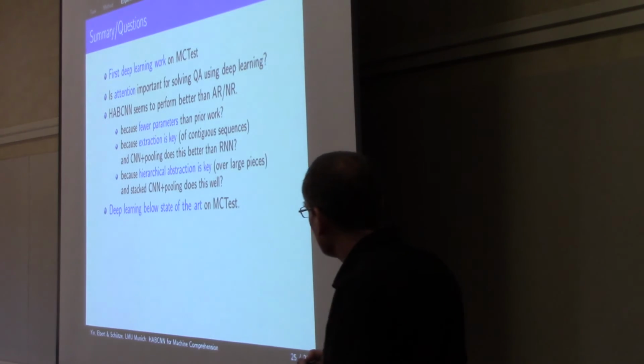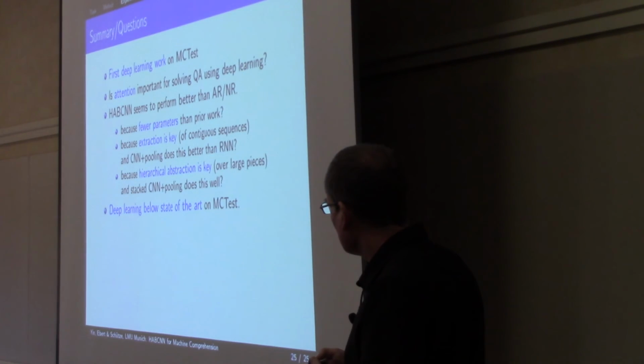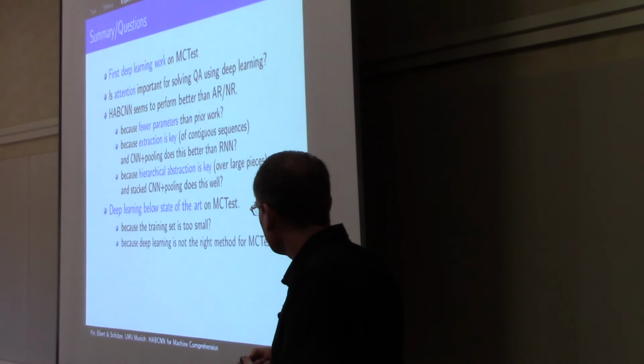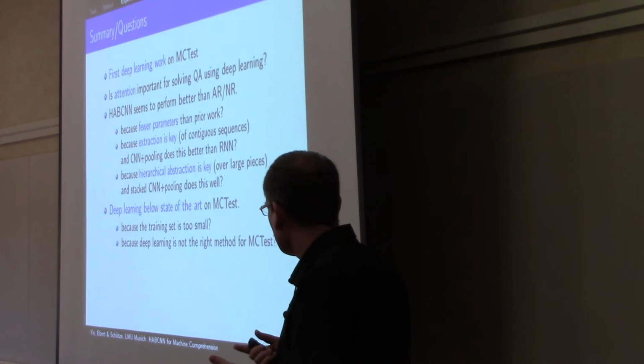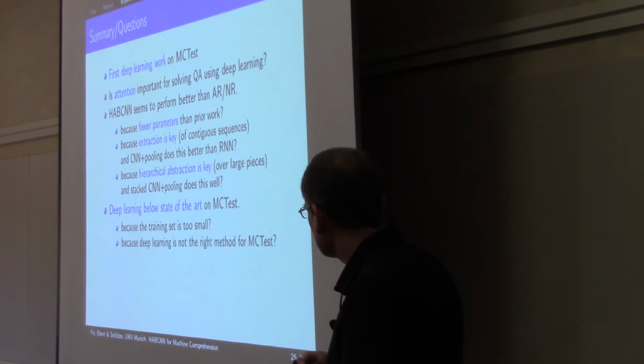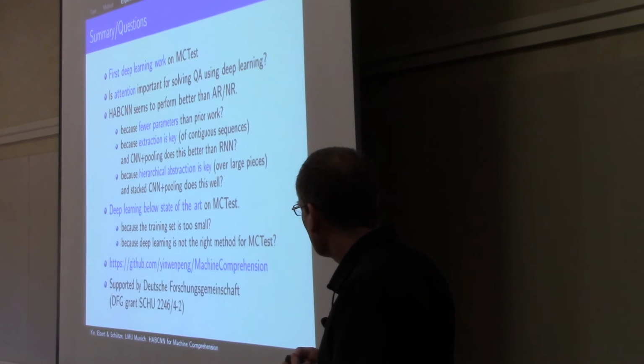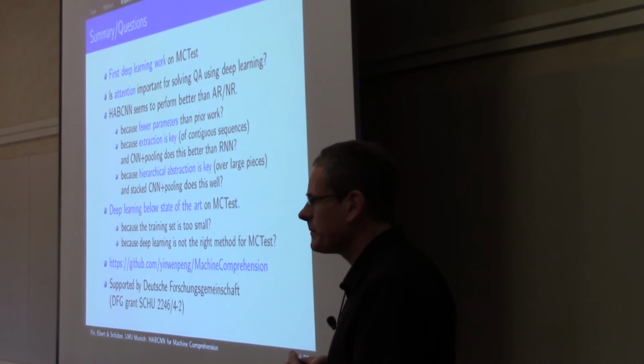Deep learning is below the state of the art on MC-test. And as far as I know, this is also true for the Trischler et al. paper at ACL. Why is that? Maybe because the training set is too small here, and maybe deep learning is not the right method for this data set. Our code is online, and we are grateful for the support of DFG for this work.